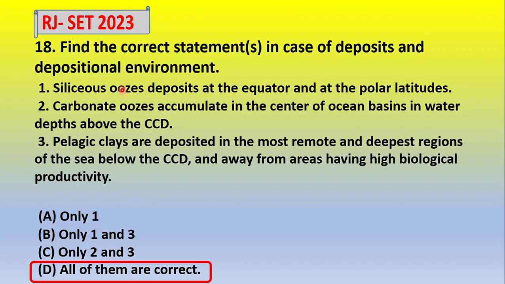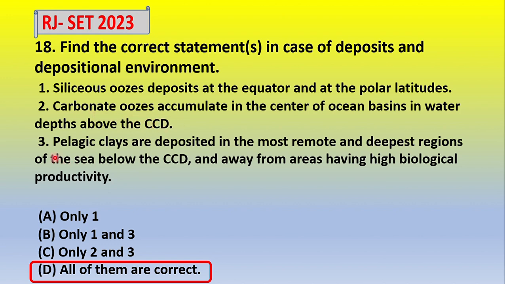Siliceous ooze is deposited at the equator, especially radiolarian deposited near the equator, and diatom deposited near the polar latitude. Carbonate ooze accumulates at the center of the ocean basin and above the CCD, because below the CCD carbonate actually completely dissolves. So carbonate is always present above the CCD only.